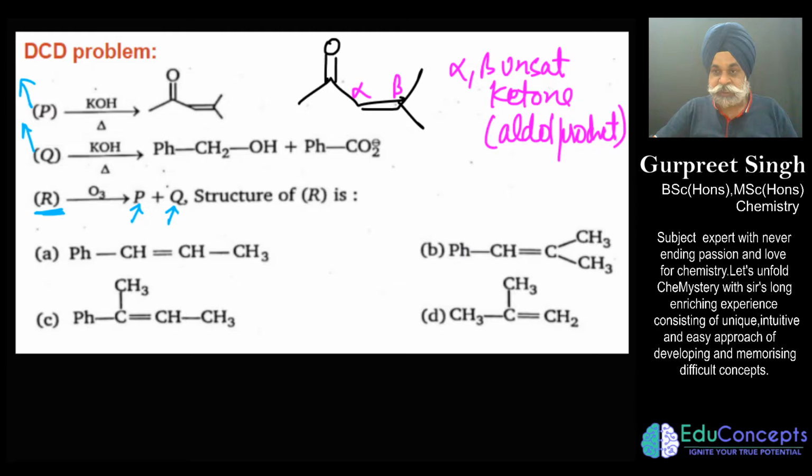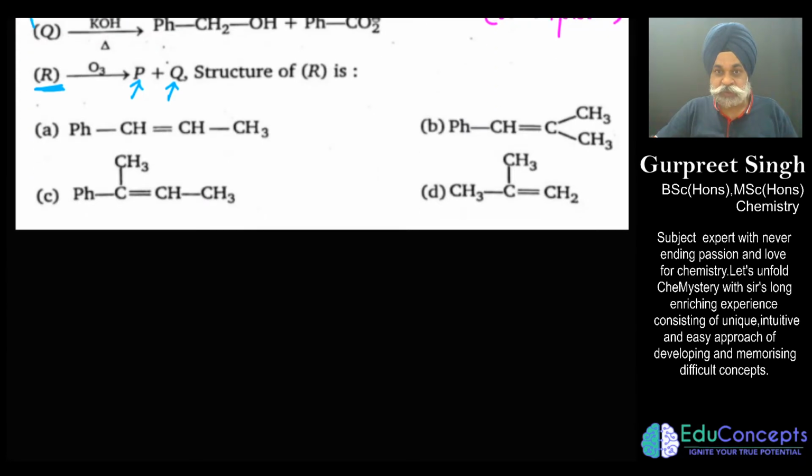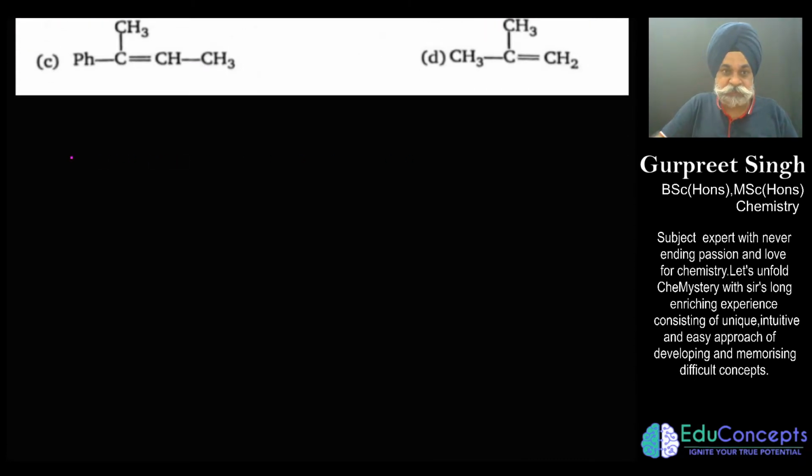So there are three things happening in this reaction. One is ozonolysis, another is aldol, and third is Cannizzaro. So how to tackle this particular question? First, let me place what exactly ozonolysis is. All the three reactions in themselves are quite lengthy and engaging, and a lot of discussion can happen in the long term batches or in the regular batches. So in 5-7 minutes, I shall be placing simple tricks to play with this particular question to get the answer.